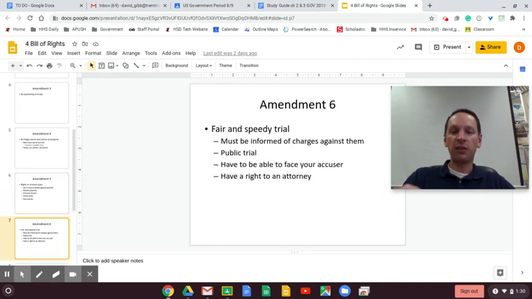Sixth Amendment, this is fair and speedy trial. You must be informed of the charges that are pressed against you. They're not just going to haul you off and throw you in prison. You have to be told what the charges are. Have to have a public trial. It's not between you and the government. The trial is for the public, so that the government has to prove to the public the charges against you. You have to be able to face your accuser, and you have a right to an attorney. What if you cannot afford an attorney? One will be provided to you at public expense.